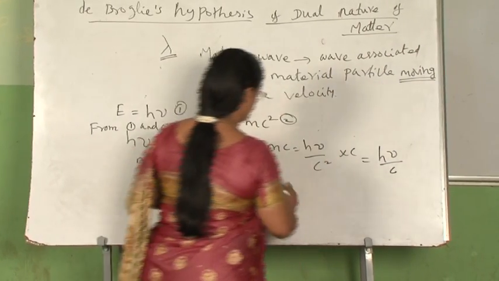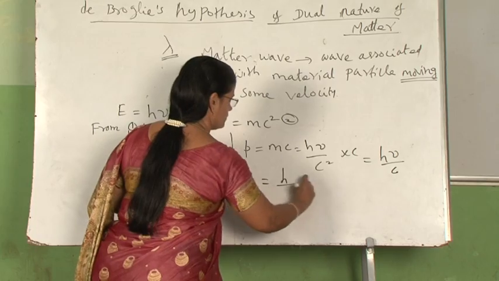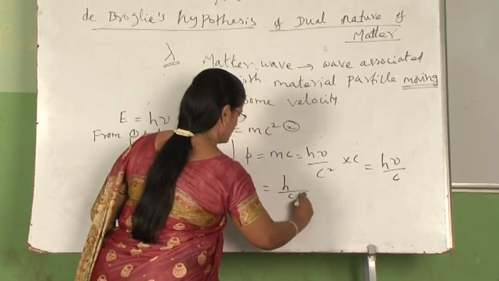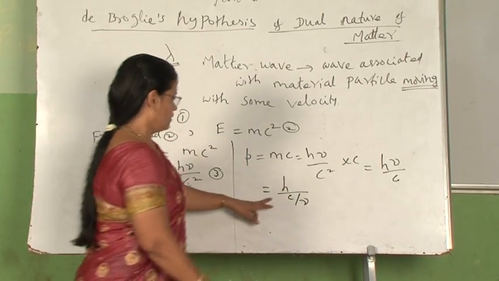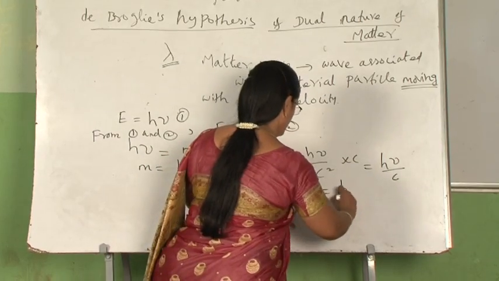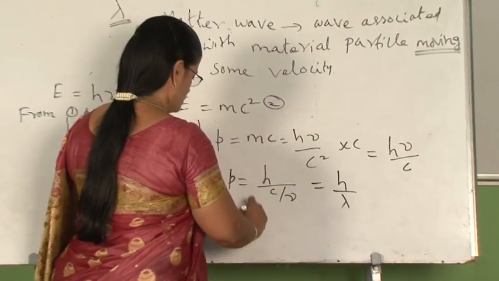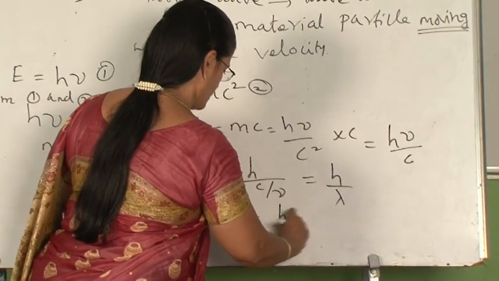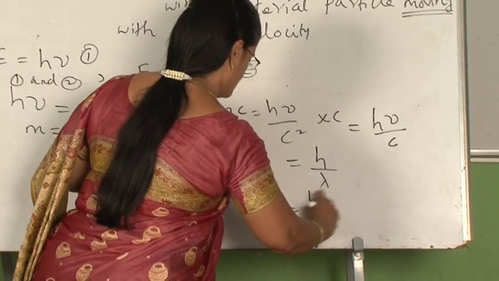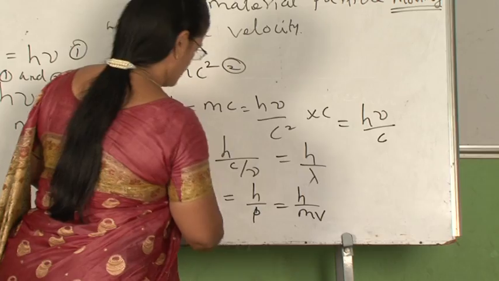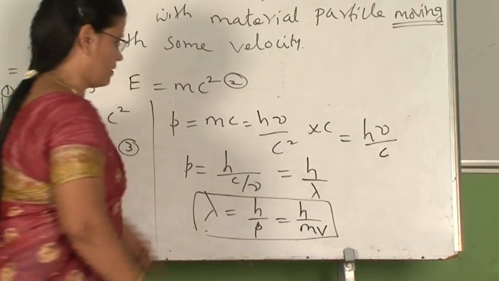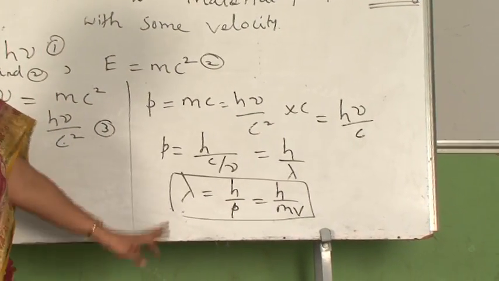If I bring that nu down, it will become like this. We also know that c upon nu is the wavelength. So, lambda will be h by p, or h upon mv. This is the expression for the de Broglie wavelength.